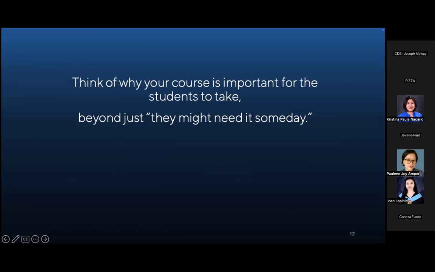And of course, you will need that someday. Yan na lang, sinasabi ko. Bagong teacher ako noon. Hindi ko rin alam ang sagot. So, unless they take math in college or engineering, in my head, I was thinking, I'll just tell them, someday you will need that. So beyond that,